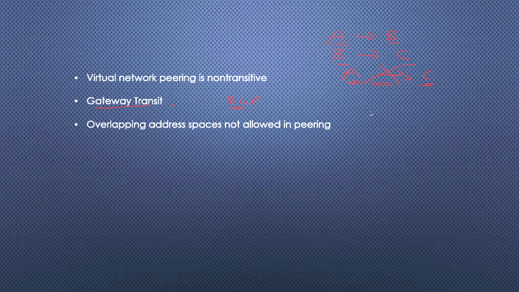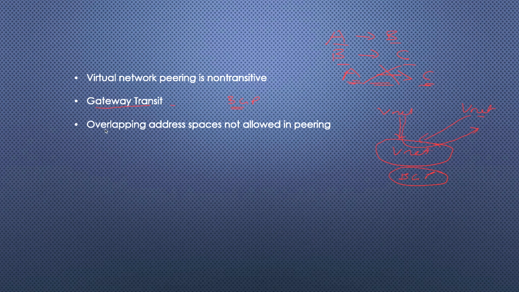So, for example, we have a VNet in our cloud, we have a VNet in our on-premises environment, and we have another VNet in the cloud. We can make this VNet a gateway transit VNet. So if this VNet is connected to this one, and this VNet is also connected to this one, and if the BGP protocol defines special kinds of rules, then this VNet can connect to this VNet through this one. So this is called gateway transit.